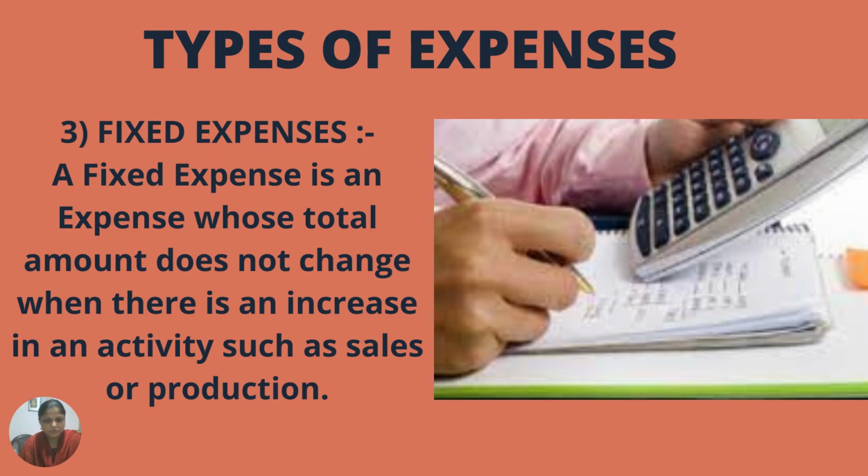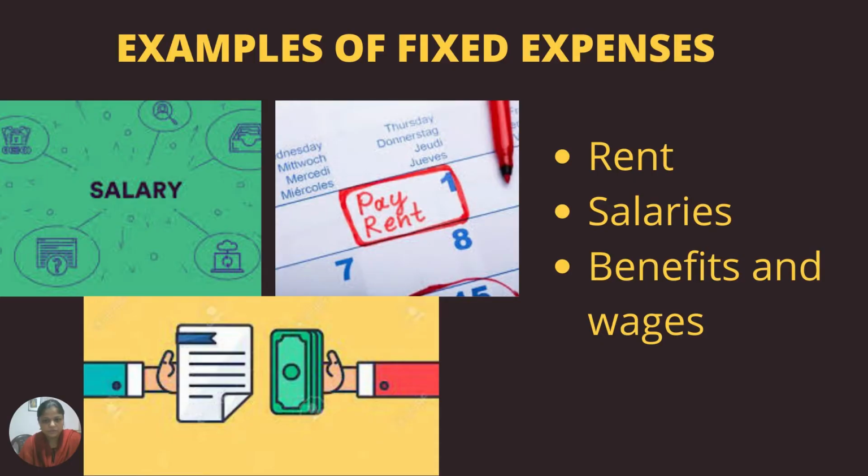It is known as a fixed expense. Let us see the examples of fixed expenses: rent, salaries, benefits and wages. Rent paid, salaries, then benefits and wages. These are all examples of fixed expenses. We pay rent for the lease of land or the lease of a building for the company.